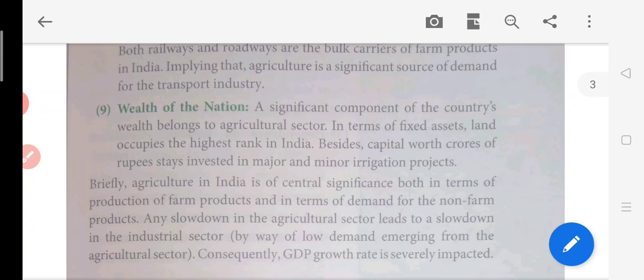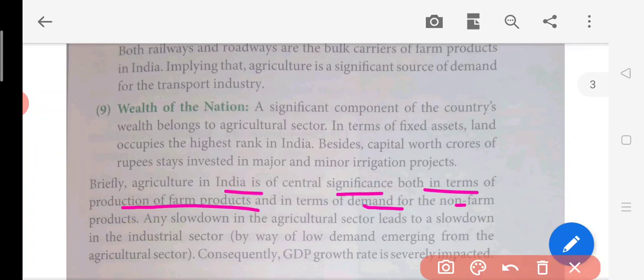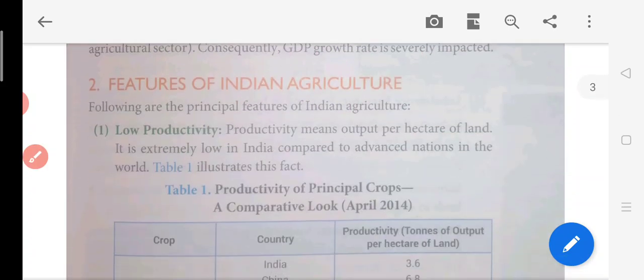Okay, now briefly, agriculture in India is of main importance both in terms of production of farm products and in terms of demand for non-farm products. Okay, any slowdown in the agriculture sector leads to slowdown in the industrial sector. Now as we have seen, GDP growth also improves when agriculture activities improve, and it goes down when these activities decrease, because raw materials are ultimately supplied to the industry by the agriculture sector only. If it is not supplied, then it will lead to the downfall of the industrial sectors. So automatically our GDP is going to fall. Now features, what are the features of Indian agriculture?